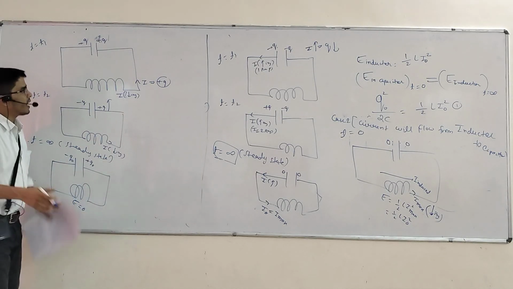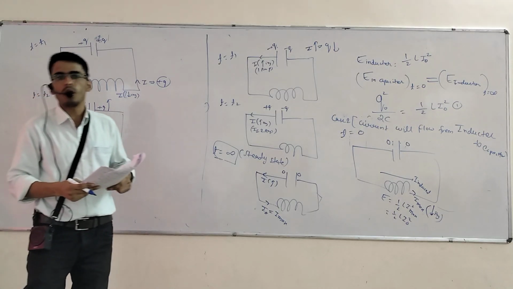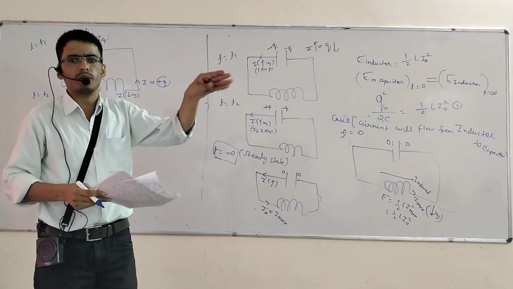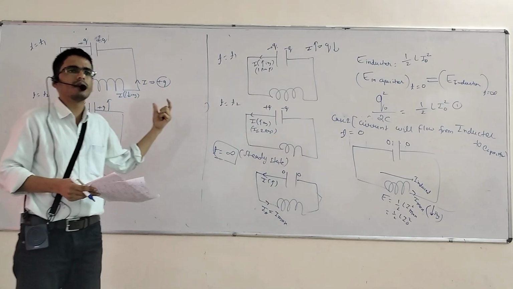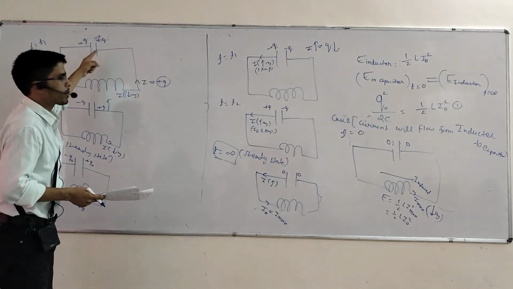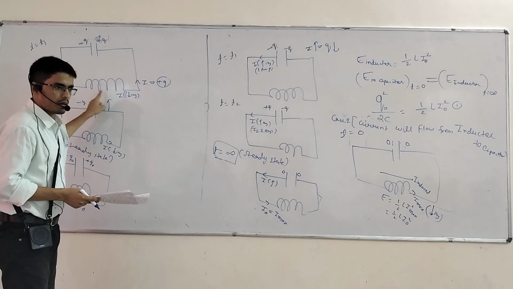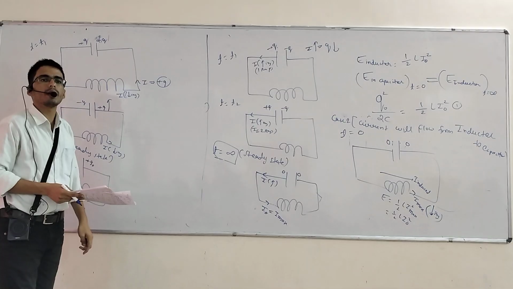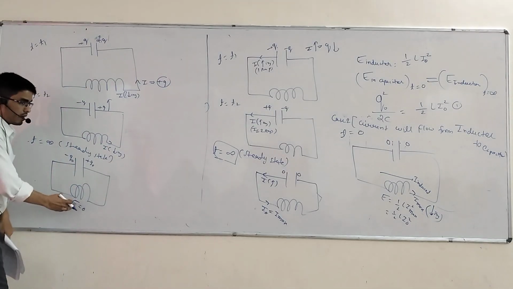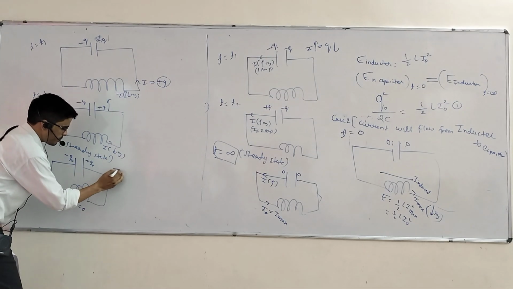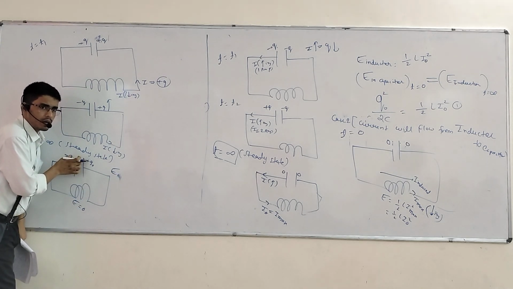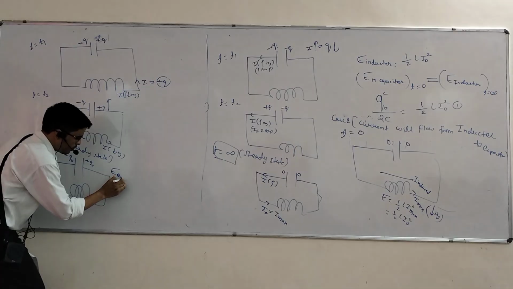Correct? So I have told you about LC oscillation. Oscillation means to oscillate, simple harmonic motion, to and fro motion. Here your energy is oscillating from capacitor to inductor, inductor to capacitor, capacitor to inductor. Got my point? Here tell me, what is the energy in this case? Energy in the inductor or the capacitor now? Capacitor. What is the energy value?